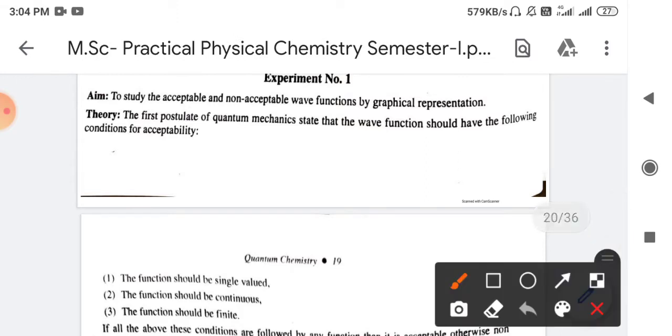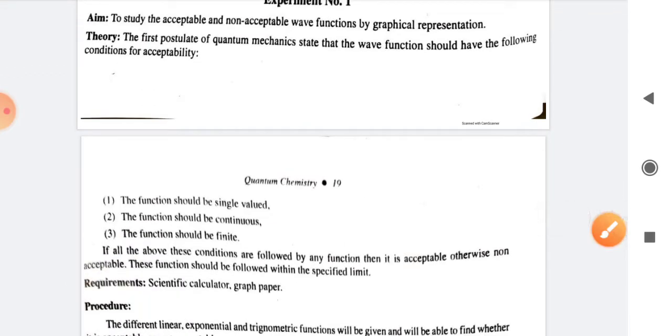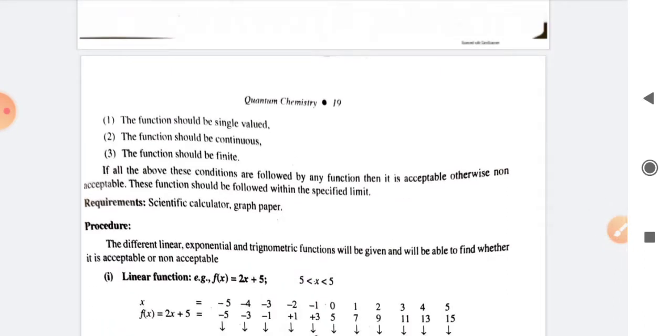For acceptable wave functions, what are the three conditions? The first is that the function should be single valued. The second is that the function should be continuous, and the third is that the function should be finite. These three conditions have to be satisfied for the given wave function to be called an acceptable wave function.